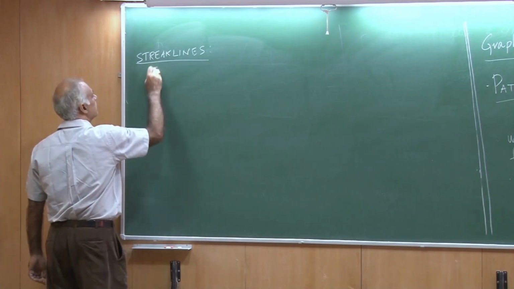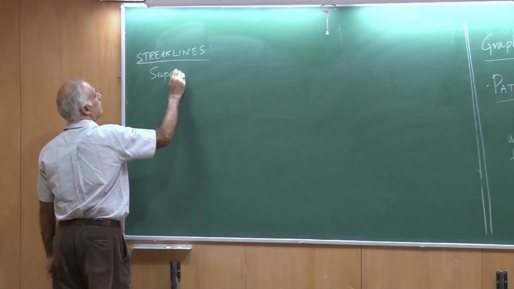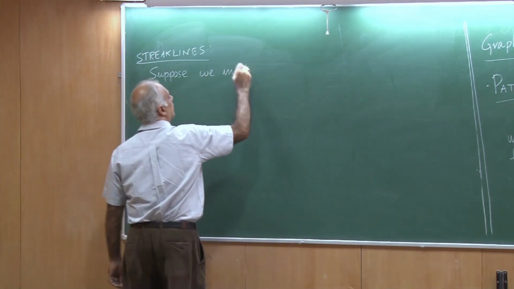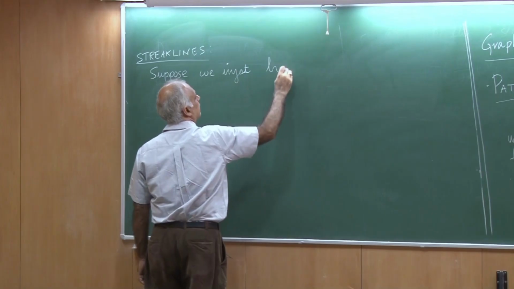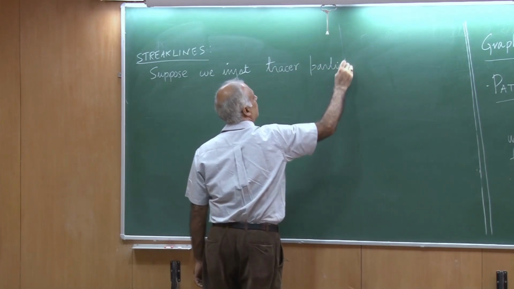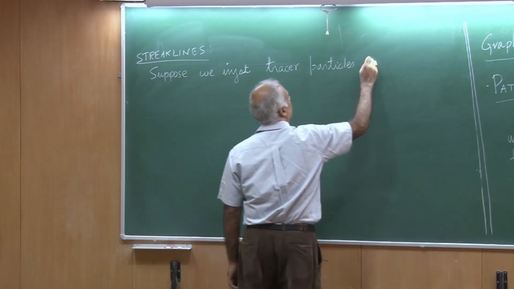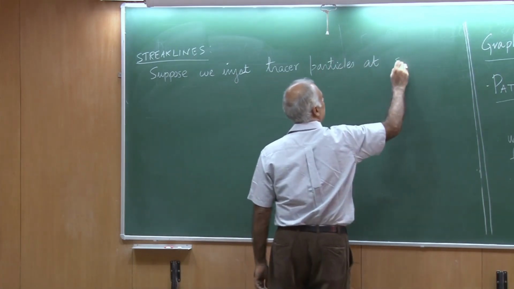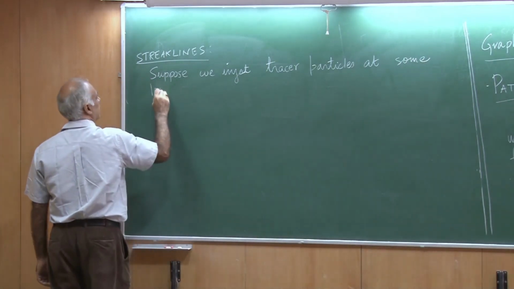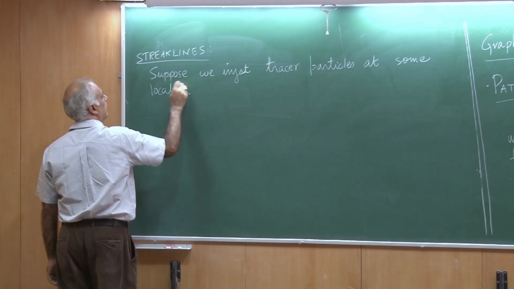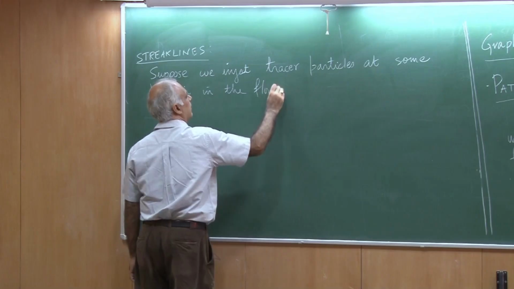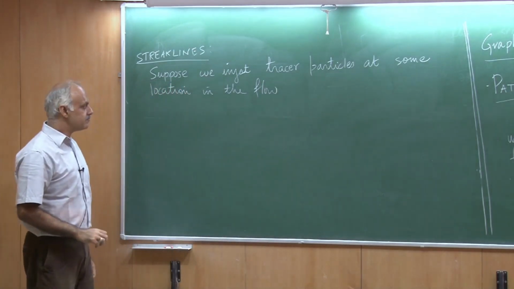So, suppose we inject tracer particles at some location in the flow.